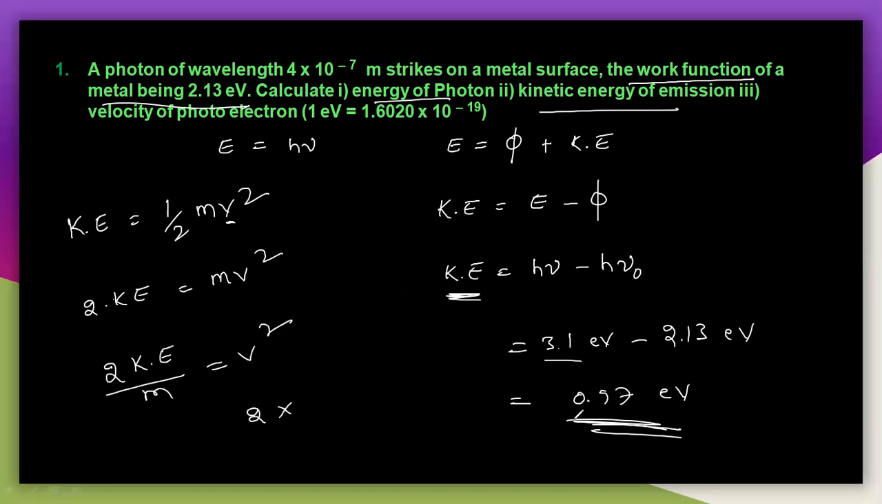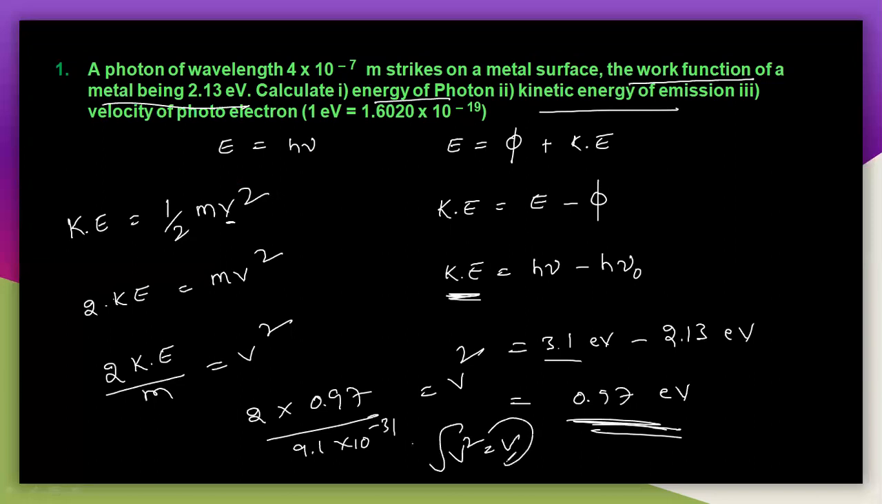So 2 into kinetic energy, 0.97, by m. What is the mass of the electron here? That is 9.1 into 10 to the power of minus 31. You have to remember this mass of the electron. So you will get v square, and if you take the square root, you will get v, the velocity of the electron here. So this is one of the problems on the photoelectric effect.